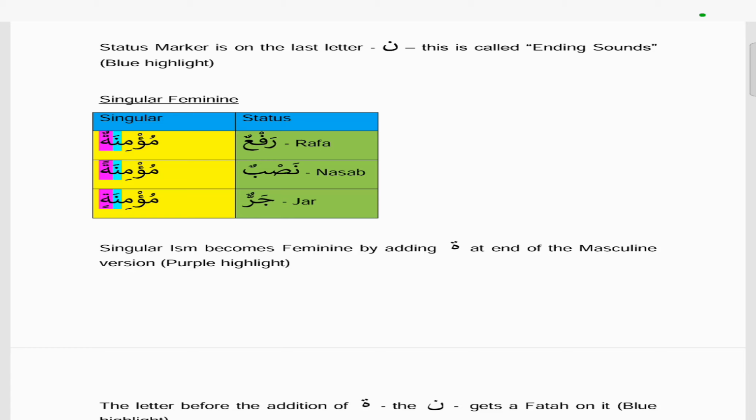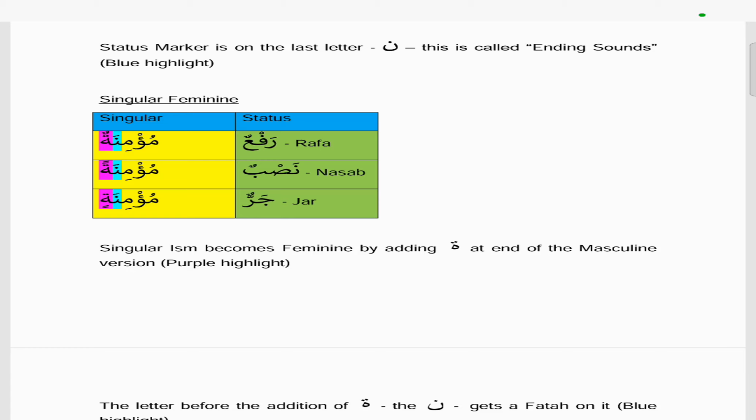But also if you look at the blue highlighted in this table, you'll notice that normally it's mu'minun, mu'minan and mu'minin. But in each case, the nun only has a fatha. In each case, and that's the blue highlighted. And the only thing that changes in each case in the rafa, nasab and jar is actually the harakat on